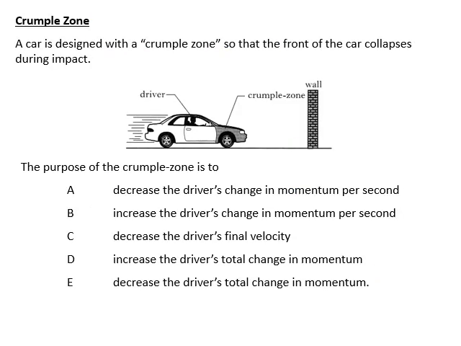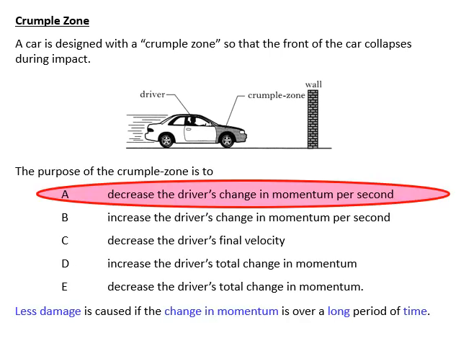Okay, so cars, as well as having airbags, also have crumple zones. They are designed to squash up when they hit objects, and the purpose of this is the same as the airbag here, to reduce the forces to the passenger within the car. To do that, we have the same change in momentum, because that depends upon how fast we're going, but we want to increase the time that it takes place over. So we've got less change in momentum per second, and that allows us to have less force.